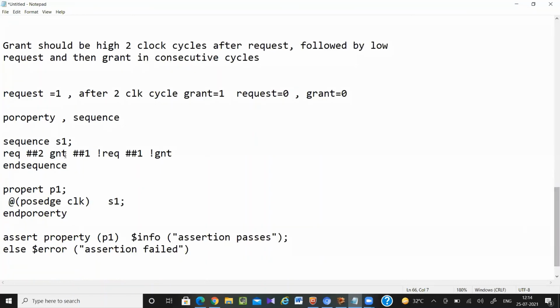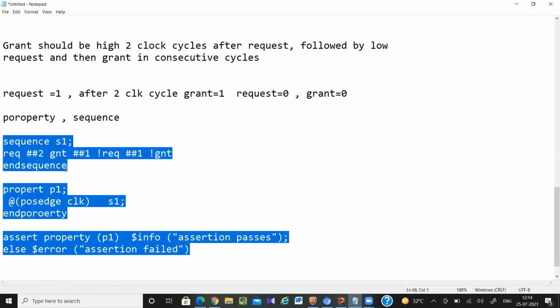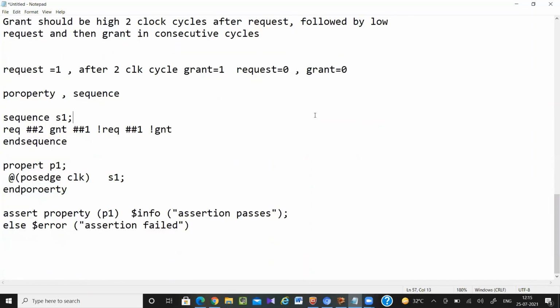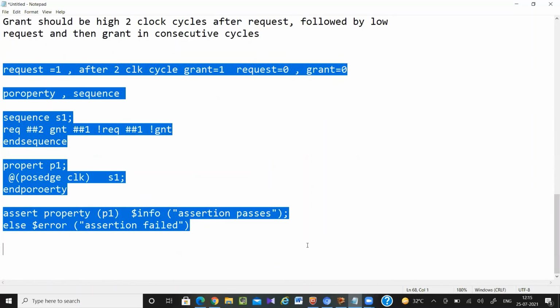So this is a simple one. ##2 means after 2 clock cycles, like this you have to write. So this example you understood about assertion, only this example.